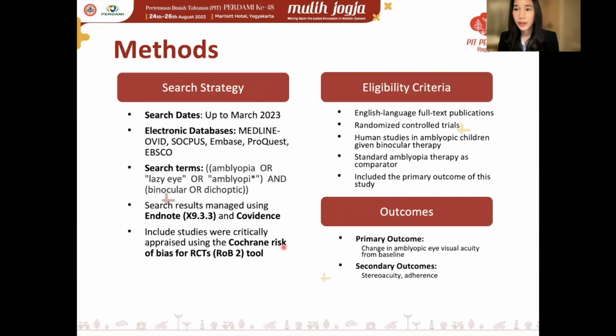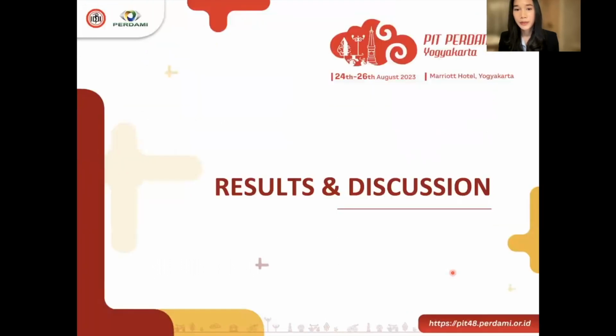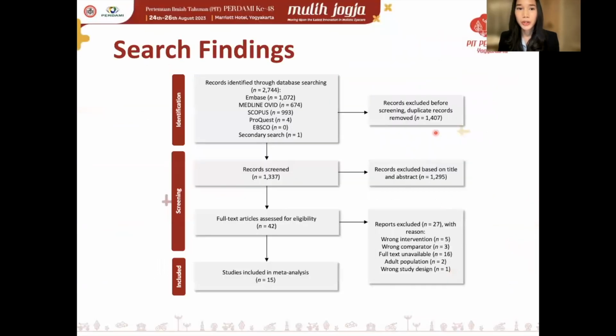The included studies were critically appraised using the Cochrane risk of bias tool for RCTs, or RoB 2. We only included studies that were randomized controlled trials conducted on children with amblyopia given binocular therapy only in comparison to standard amblyopia therapy and must include the primary outcome of the study, which was change in amblyopic eye visual acuity from baseline. We also included secondary outcomes, which were stereo acuity and adherence. Moving on to the results and discussion portion.